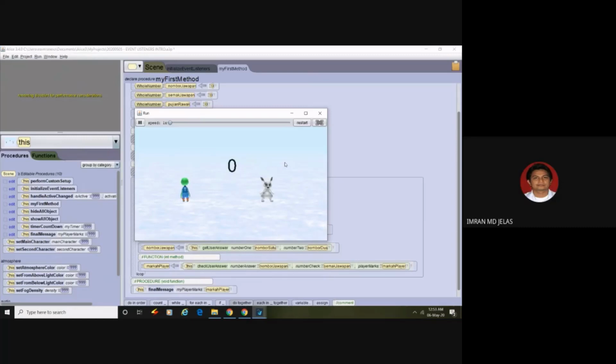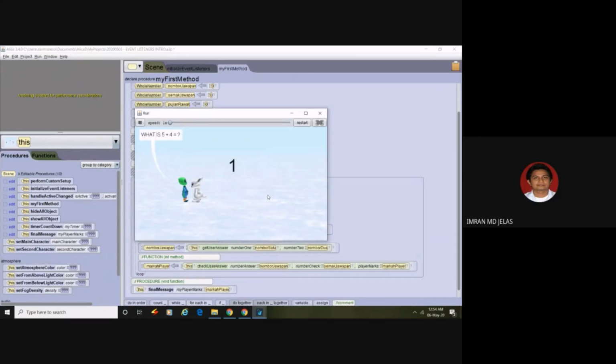Now our main character is alien. Let's switch the main character to Bunny. So Bunny goes there and the second character starts, and then the Bunny will start to ask questions.